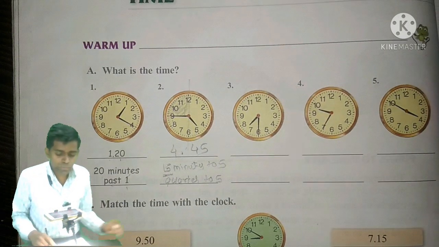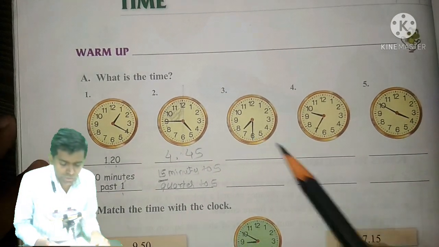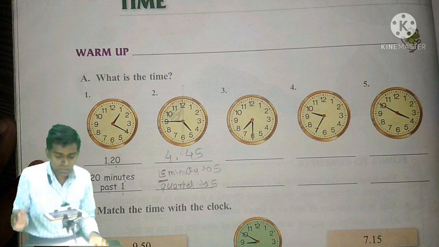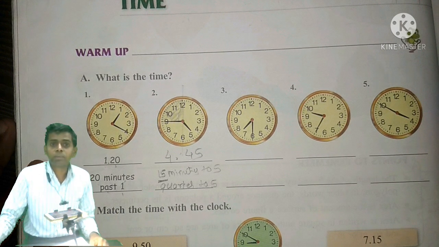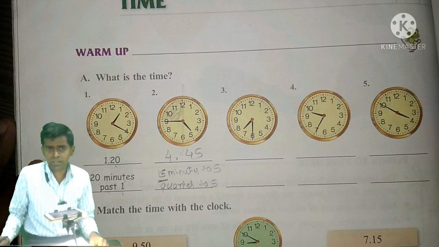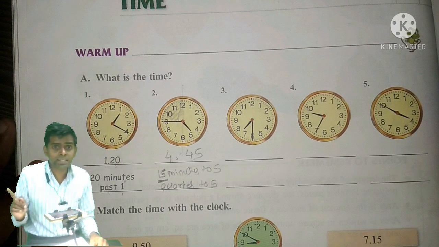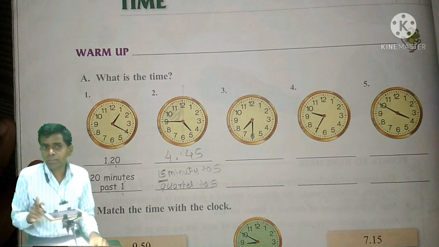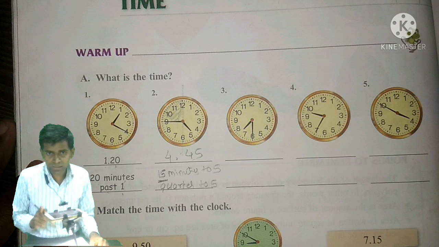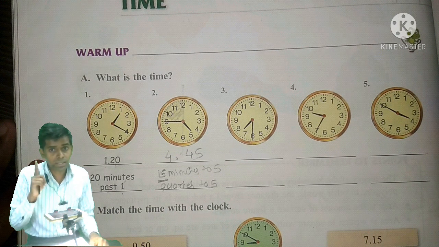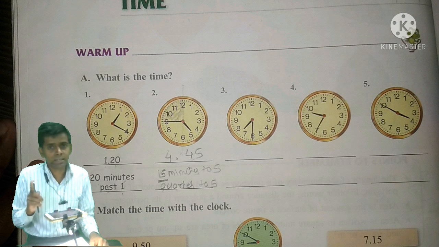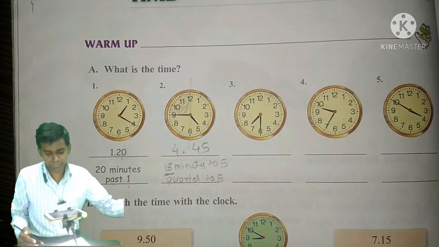Okay, now let's move towards the third question. And in the third question, the hour hand is in between the 7 and 8 and the minute hand is exactly at 6. So when it is at 6 we count in past. That is a half past, after what? After this 7 o'clock. Okay. When your minute hand goes to 6, your hour hand will be in between two numbers. It will be exactly in between the two numbers.